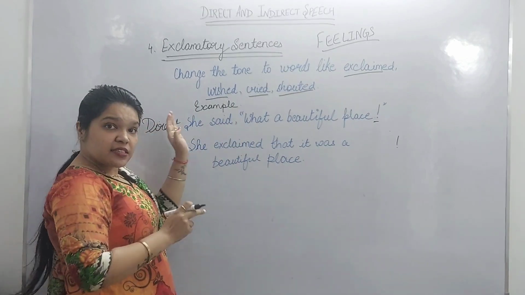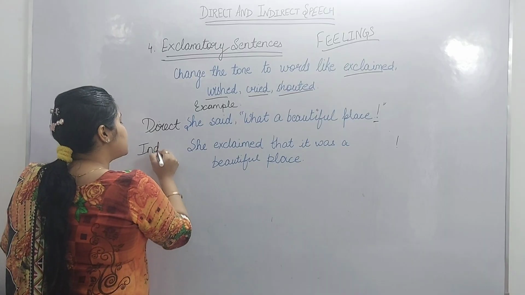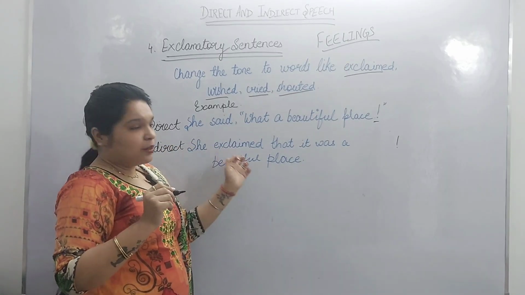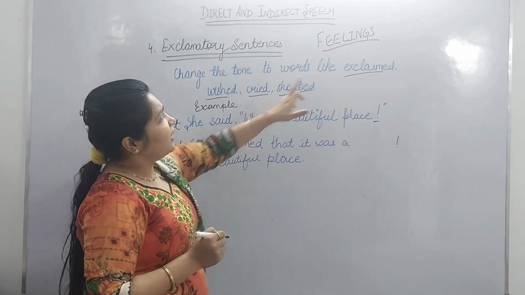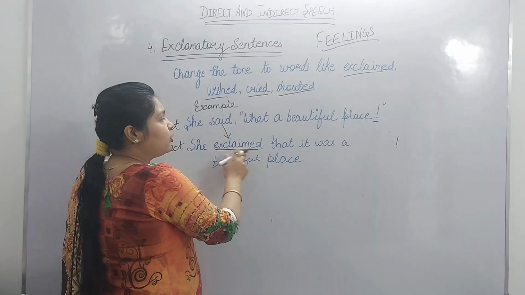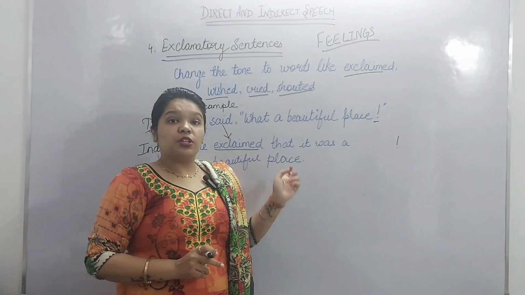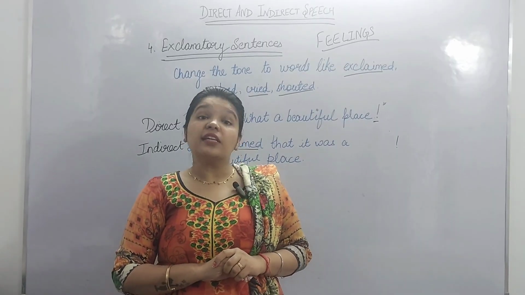Now I'll change this to indirect speech. She exclaimed that it was a beautiful place. This is the word I have used over here: we have changed "said" to "exclaimed." So this was all for direct and indirect speech, with the examples and sentences, and how to convert.